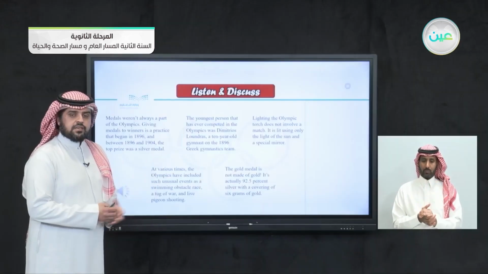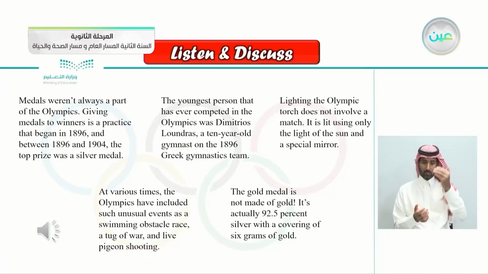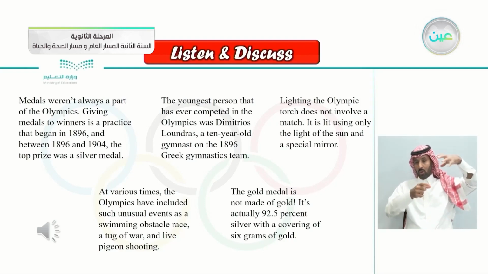So these are some new facts about the Olympics. As you can see here in the first paragraph, it was talking that the prizes before, the winner would get a silver medal instead of a gold medal. This is new to me. In the second paragraph, the youngest person who has ever participated was a 10-year-old boy, in 1896. And lighting the Olympic torch using a mirror and the sun. So this is also new to me.